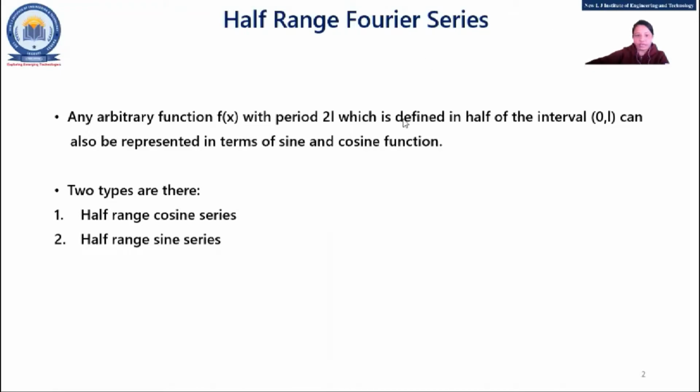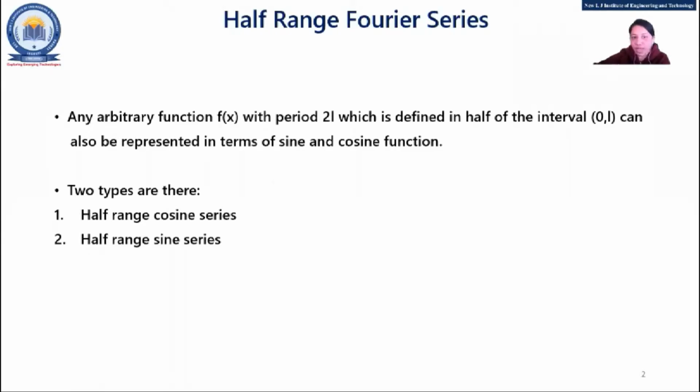Yeah, okay, fine. So we can say the definition of this is any arbitrary function f(x) with period 2L, which is defined in the half of the interval 0 to L. So obviously the concept of half range means whatever the range is, we are going to find the Fourier series in half of that range, right?